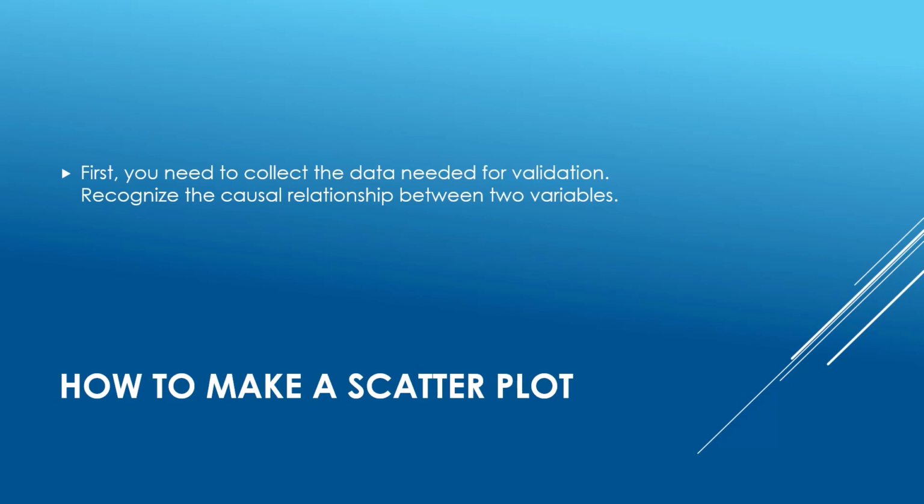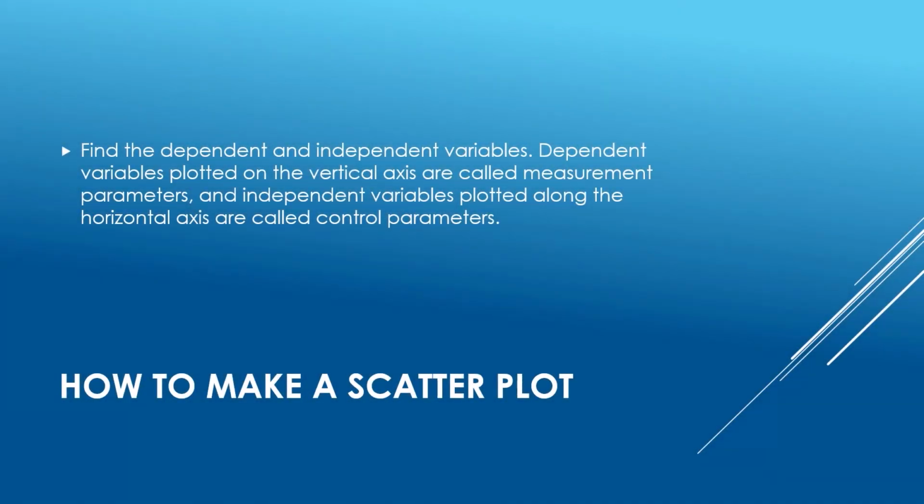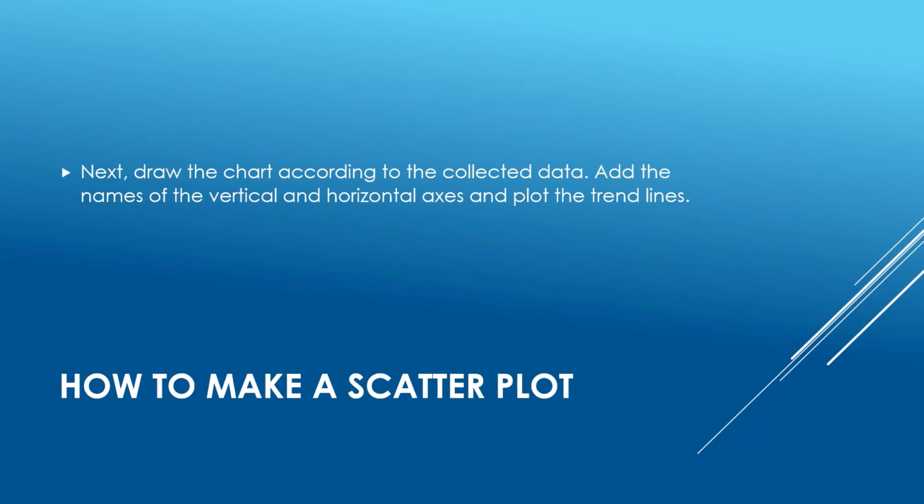How to make a scatter plot. Following are the steps to make a scatter plot. First, you need to collect the data needed for validation. Recognize the causal relationship between two variables. Find the dependent and independent variables. Dependent variables plotted on the vertical axis are called measurement parameters, and independent variables plotted along the horizontal axis are called control parameters. Next, draw the chart according to the collected data.